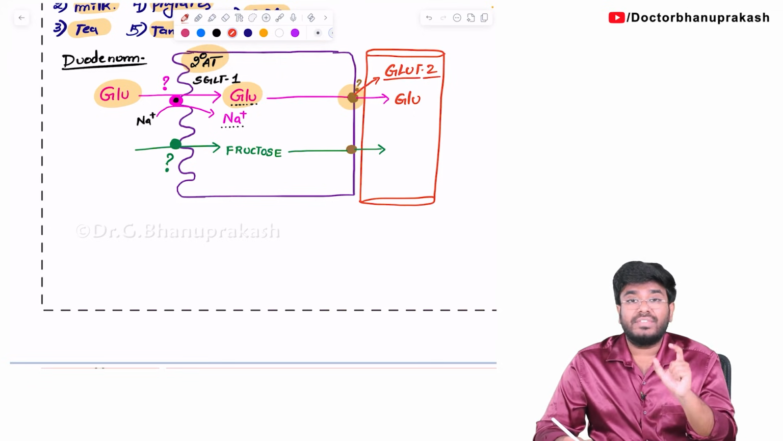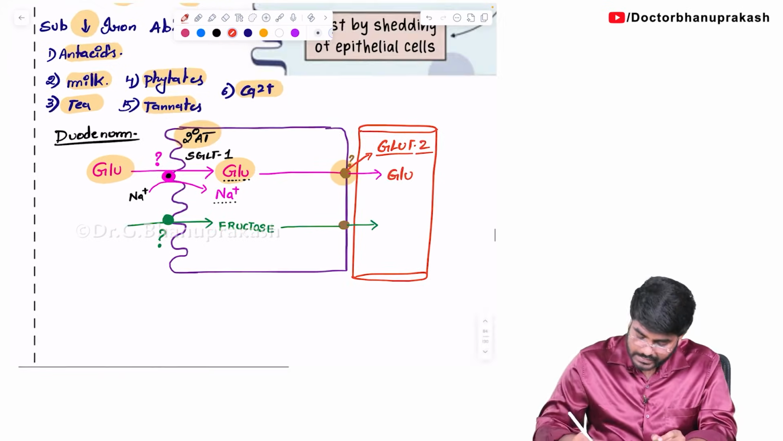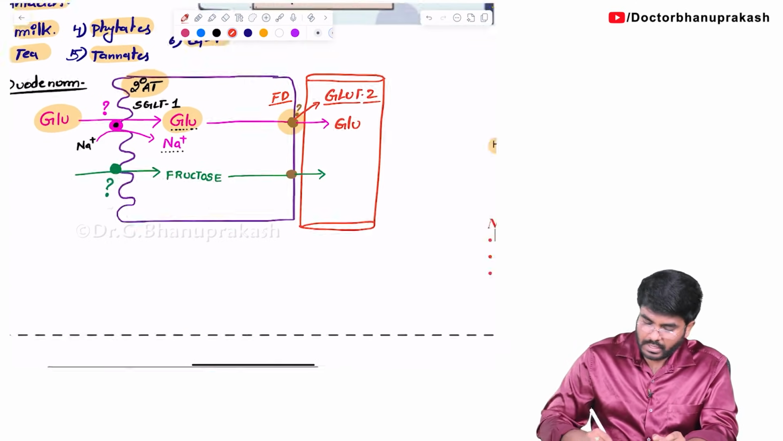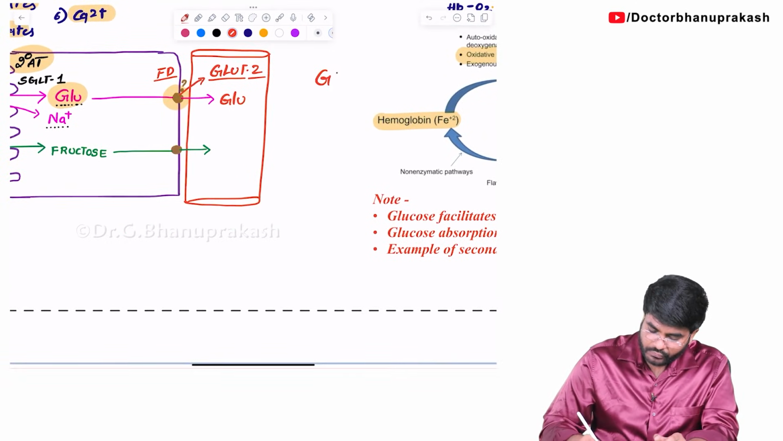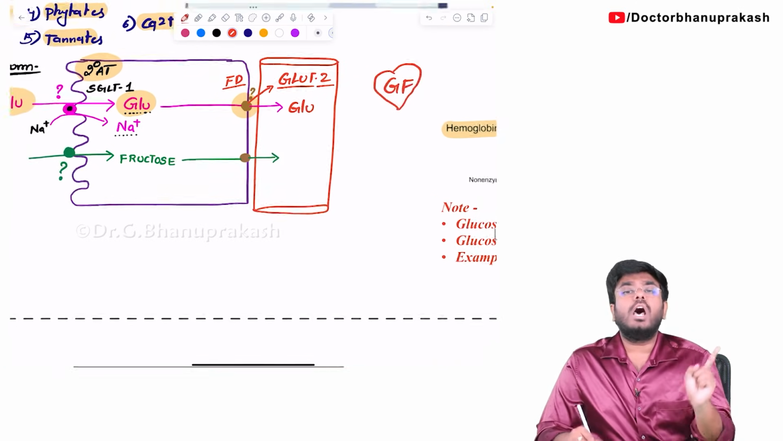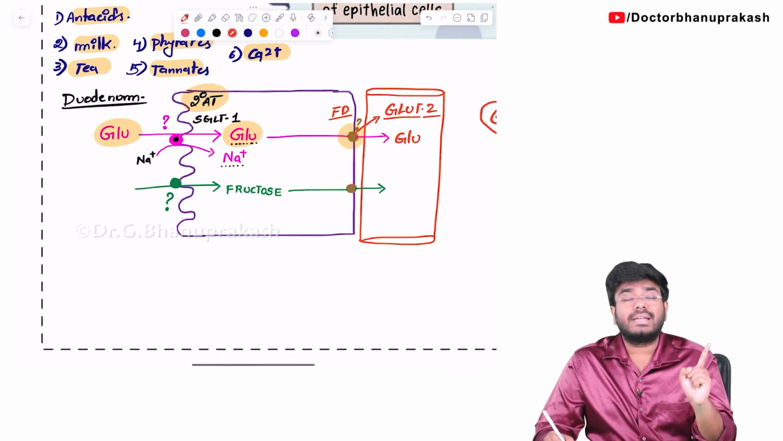All GLUTs, glucose transporters, are examples of facilitated diffusion. What is the mnemonic I gave you? The mnemonic is like GF. All glucose transporters, all GLUTs, are examples of facilitated diffusion. All co-transporters or symporters are examples of secondary active transport.